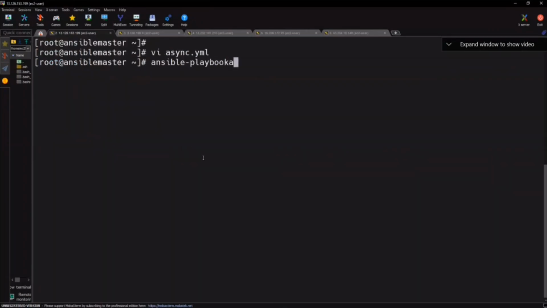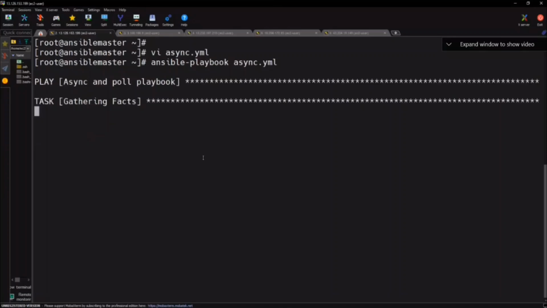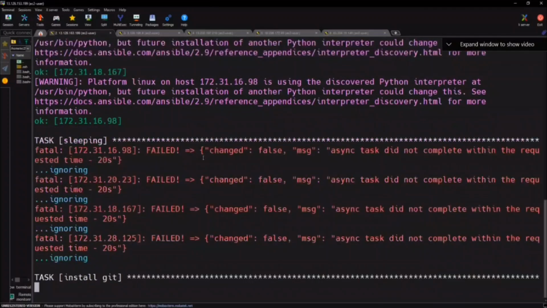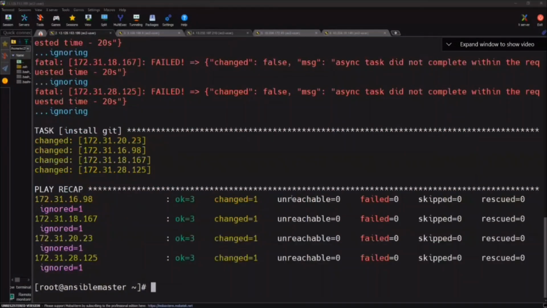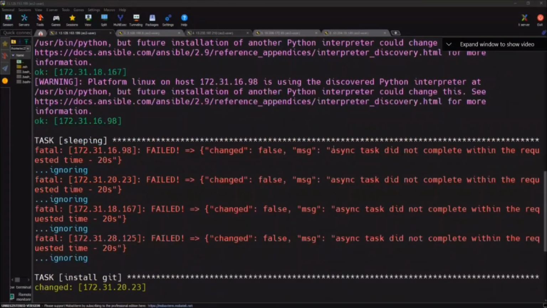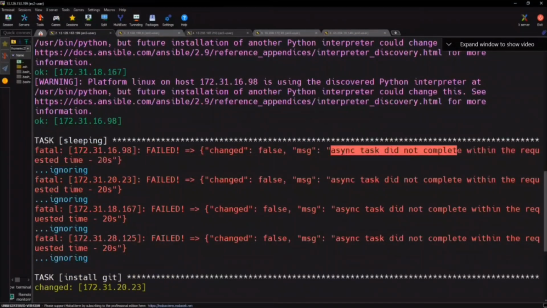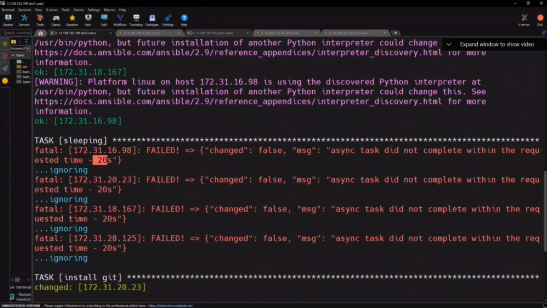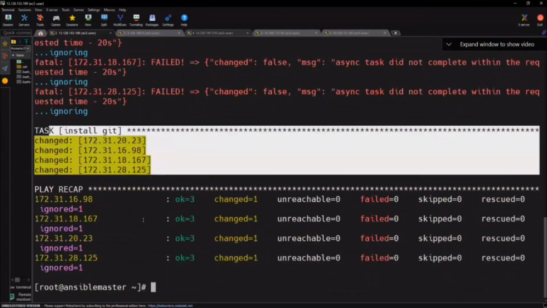ansible-playbook async. See here now, what is the task doing? It's sleeping for 30 seconds, but async is 20, meaning it should finish within that time. Do you see? It failed. The message says the asynchronous task did not complete within the requested time. What's the requested time for us here? 20. As this task did not complete within 20 seconds, it skipped that task and went on to the next task, which is installing Git.